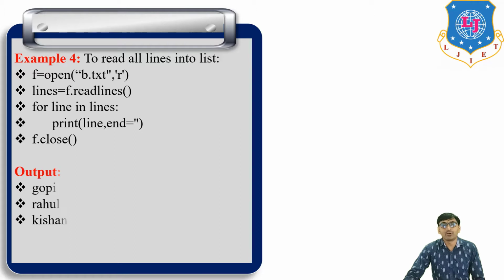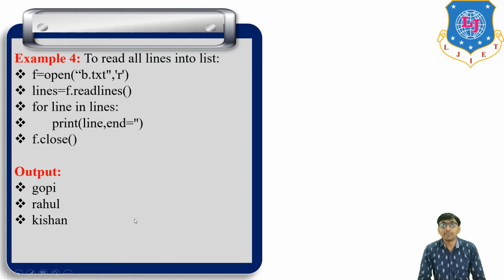If we run this program, the output is Gopi, then Rahul, then Kishan, each in the next line. The end equal to is used to control printing in the next line.